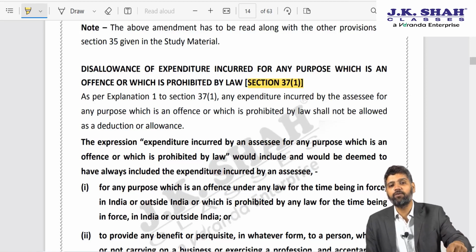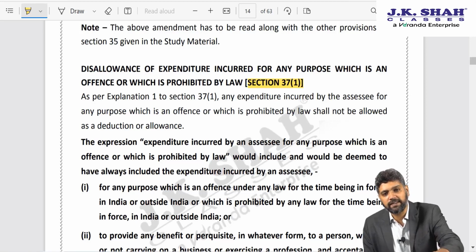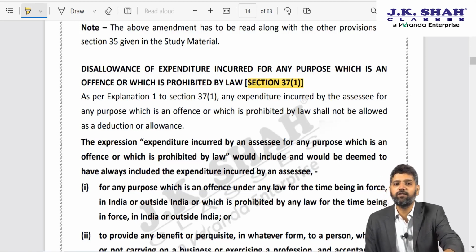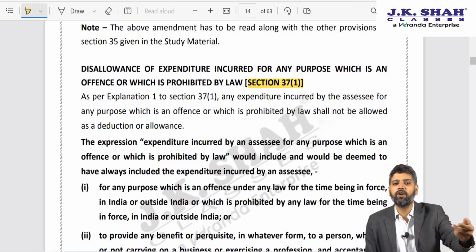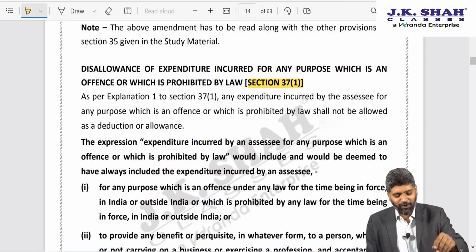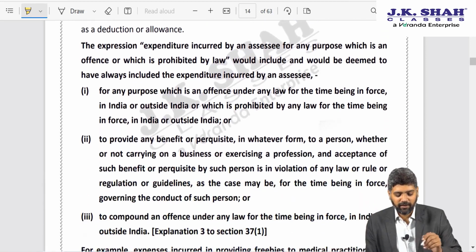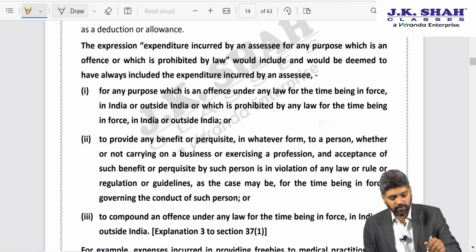It does not apply to pharma companies. It is prohibited for the doctors to accept gifts, but it is not prohibited for the pharma companies to give such gifts or freebies. That was the rationale given by ITAT Mumbai. Again, in order to neutralize the decision of ITAT Mumbai, government inserted Explanation 3 to Section 37(1). What does this explanation say?